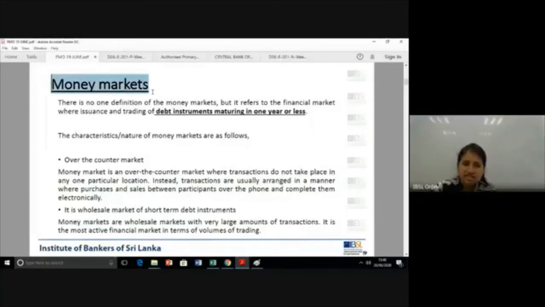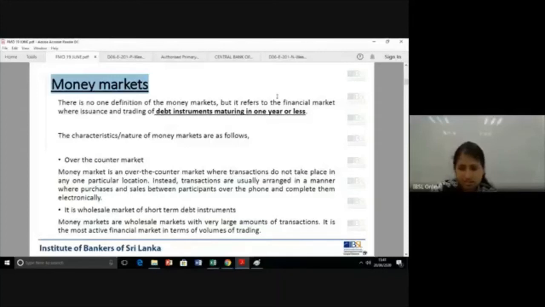For money market, there is no single definition, but what it means is it's a financial market where debt instruments which mature in less than 1 year are issued and traded.